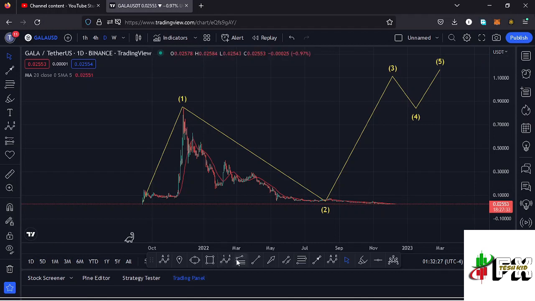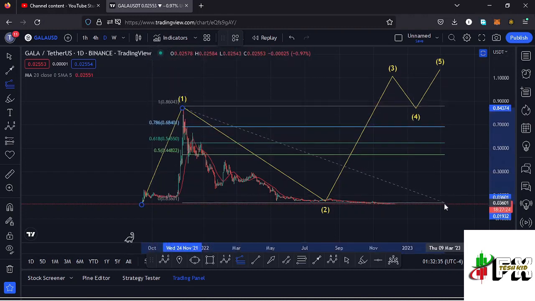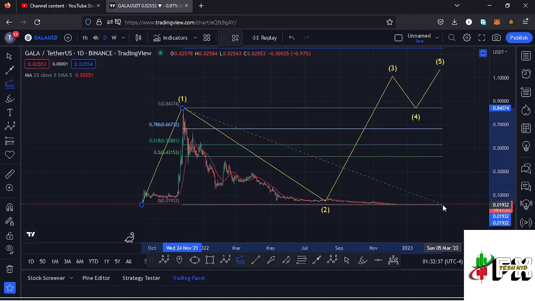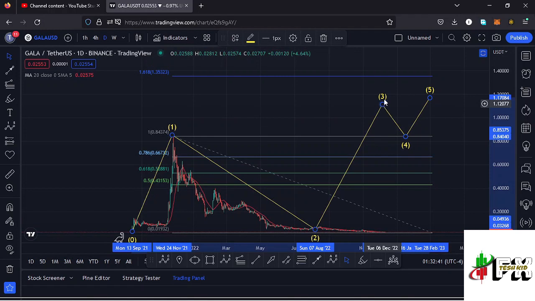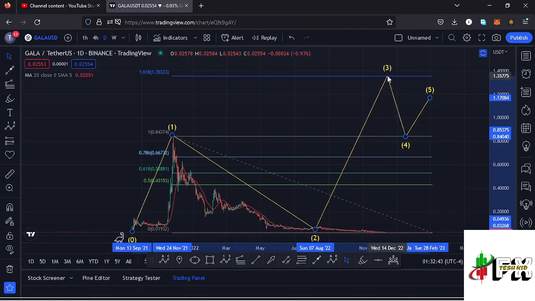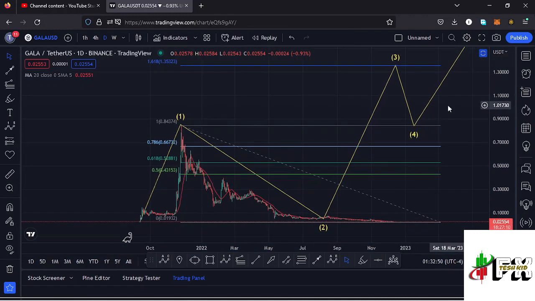and sketching out a minimum target area to the upper side in the formation of that wave 3, using a trend-based Fibonacci, connecting it from the low of the first wave down there to the high of the wave 1, then dragging the Fibonacci's to the low of the second wave. That gives me a minimum target area to the upper side in the formation of that wave 3 at the Fib level 1.618, and that perfectly lies at around the $1.35 mark, and that is the minimum that I'm expecting Gala Games to do in the next bull market.